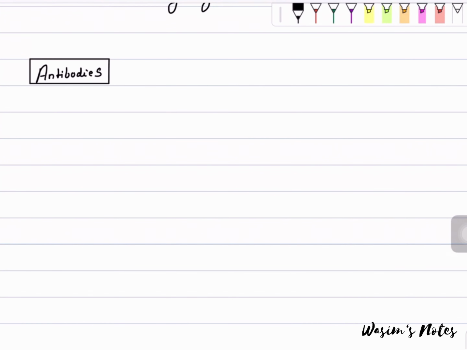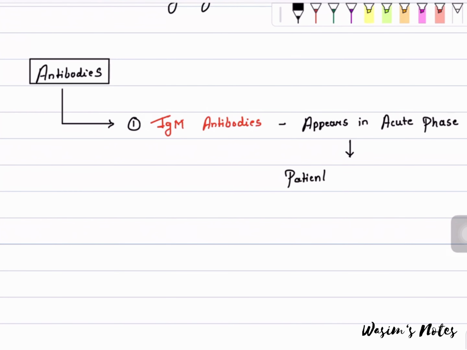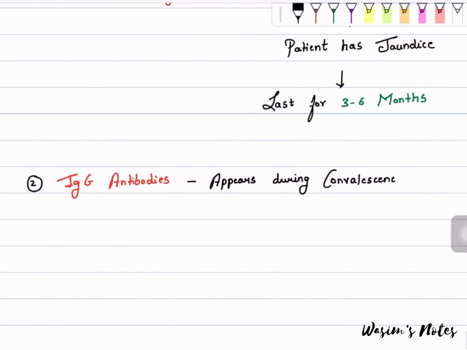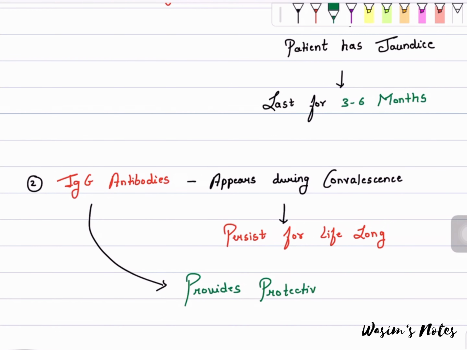Antibodies. So there are two antibodies, IgM and IgG antibodies. IgM antibodies appear in the acute phase when the patient has jaundice. It lasts for 3 to 6 months. And IgG antibodies appear during convalescence and persist lifelong. It provides protective immunity.